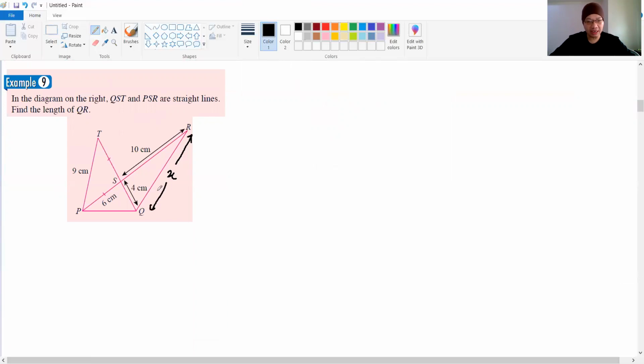Okay, we want to find the QR here, the length of the QR. Okay, so guys, before that, we got 9 here, we got 6 here. This one also should be 6, right? Because this is the isosceles triangle. 10, 4, we want to find x here.